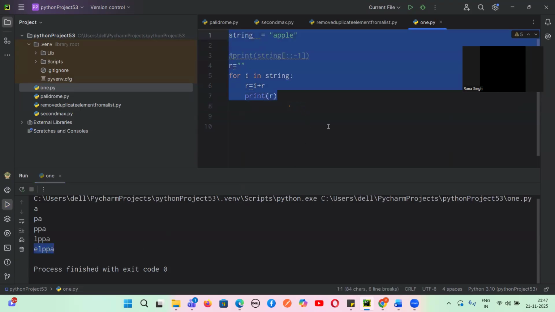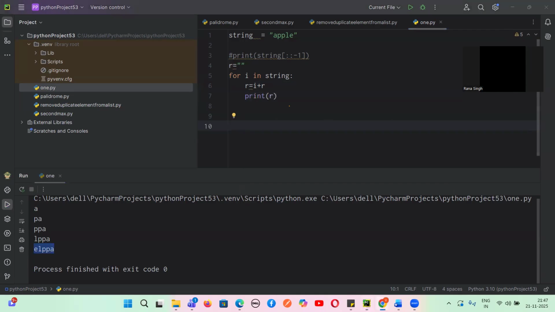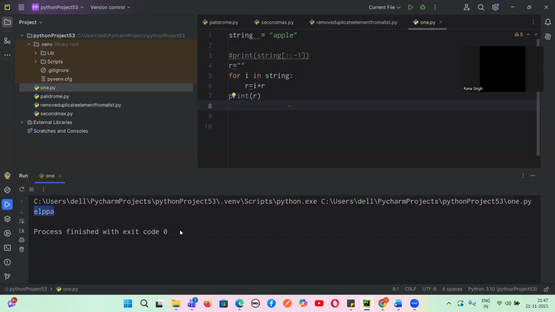So first we took an empty string. In that, guys, we tried to reverse this. We took this empty string and then tried to sum it up with this. And this is coming so many times because I kept this print inside the for loop. If you want a single print, you can just use it outside the loop. This is how we have to think, guys.